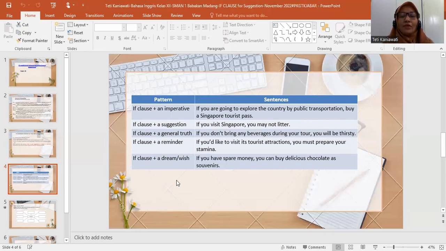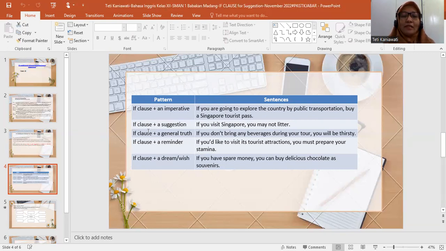We can use if conditional followed by an imperative. So the first one is if clause followed by an imperative. The sentence is if you are going to explore the country by public transportation, buy a Singapore tourist pass. And then the use of if clause here means that there is no subject here, but you go straight into the verb. There is no using of subject in if clause for imperative here. So you use a verb here.